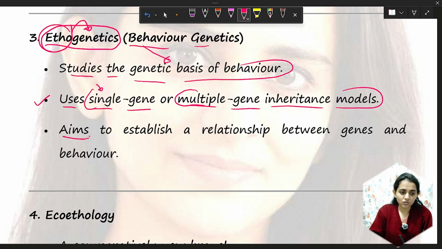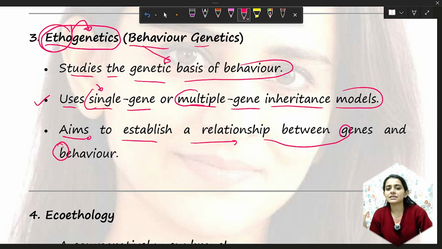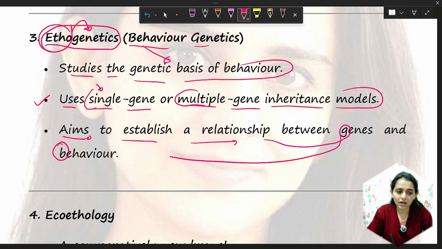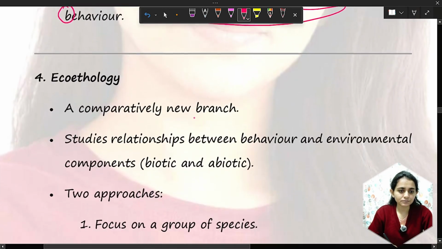What is our aim? To establish a relationship between the gene and the behavior, how a gene is related to a particular behavior, like feeding behavior, sexual behavior, nesting behavior, parental care. All of these are related to gene activity, and this is all studied in ethogenetics.